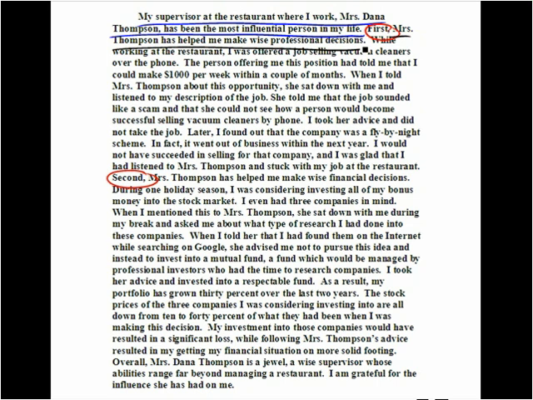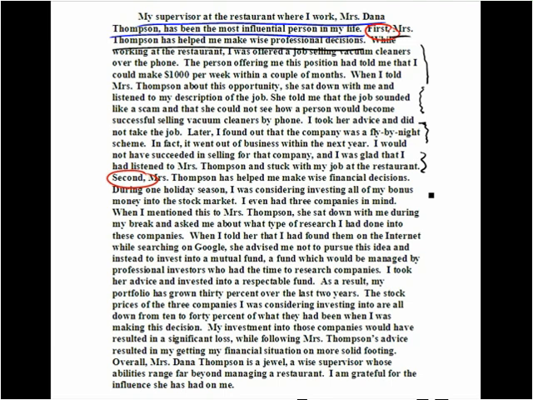I took her advice and did not take the job. Later, I found out that the company was a fly-by-night scheme. In fact, it went out of business within the next year. I would not have succeeded in selling for that company, and I was glad that I had listened to Mrs. Thompson and stuck with my job at the restaurant." We have a chronological or time order explanation. While working at the restaurant, the writer talks about a job being offered to her, and then talking to Mrs. Thompson about the situation, she expresses her reservations about this job. She explains how she took the advice and was glad that she did, and she stayed with the restaurant.